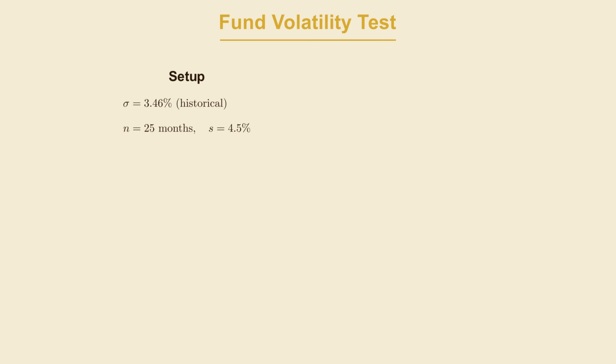A fund has an established monthly volatility of 3.46%, estimated from many years of history. You look at the most recent 25 months, and the sample standard deviation comes out to 4.5%. Is the recent period genuinely more volatile, or could that difference arise just from the fact that you're only sampling 25 months? To set up the statistic, n equals 25, s squared is 4.5% squared, which is 0.002025.